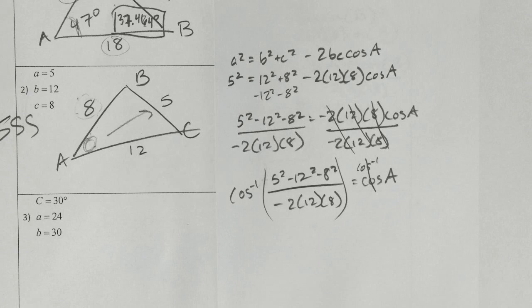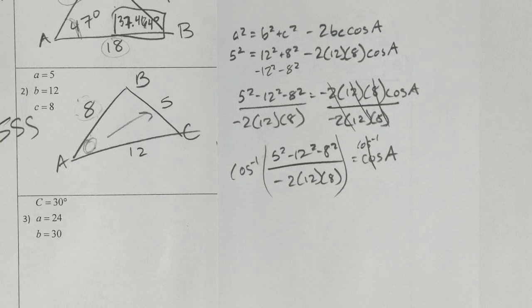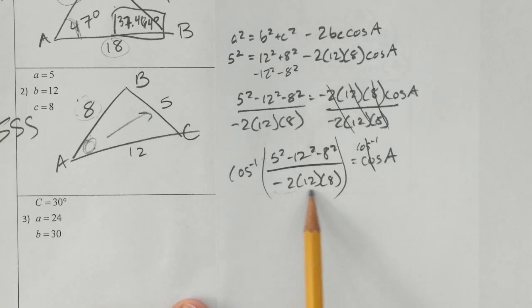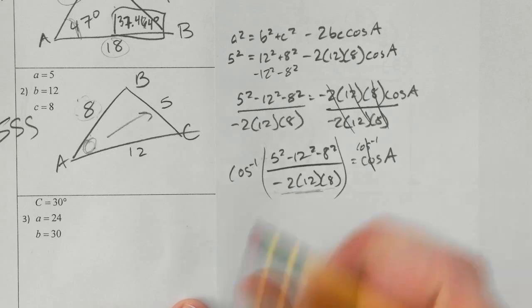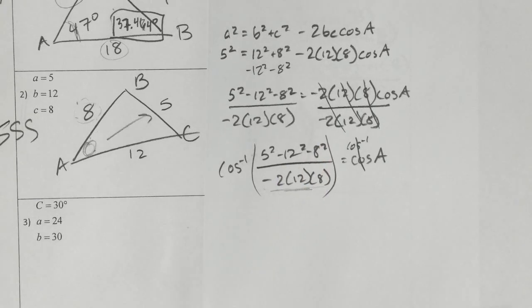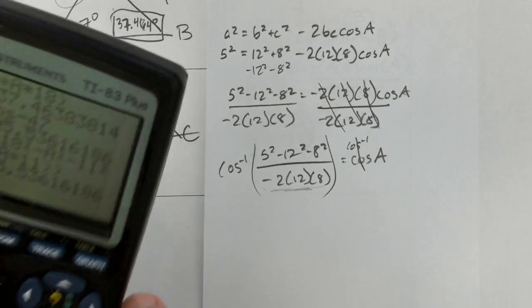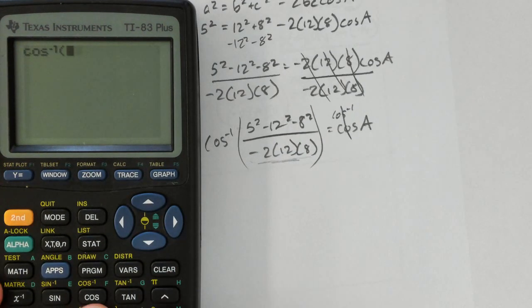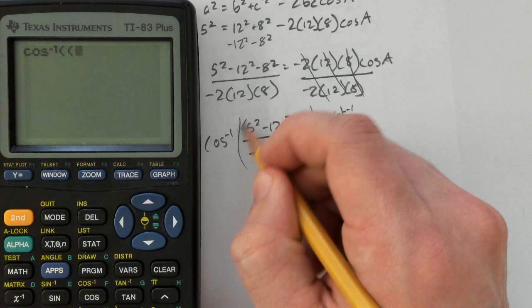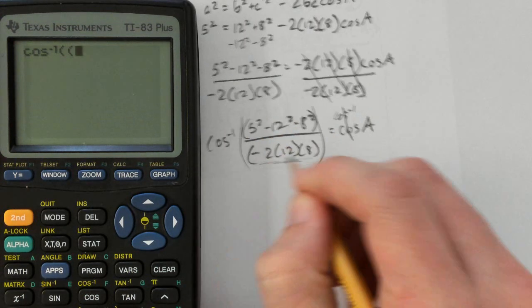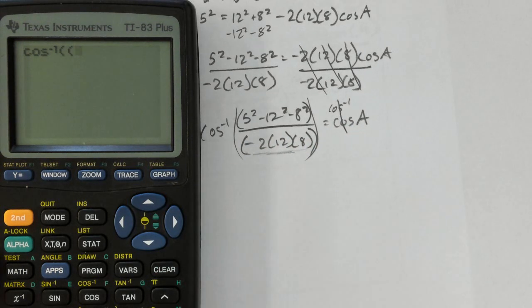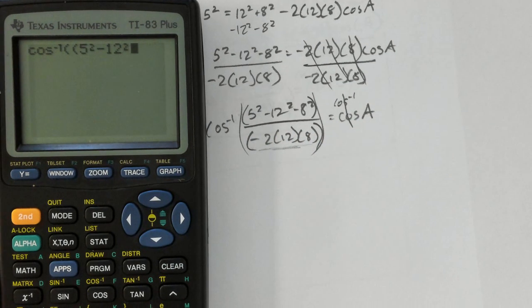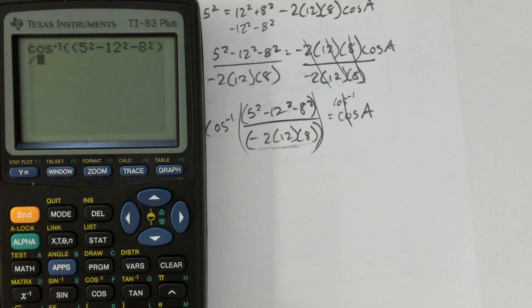So very, very similar. I mean, it's the exact same process. It's not even similar. It's the exact same. Notice, I could use the calculator to figure out what that number is, or that number right there, but I really prefer to just enter it in all as one step, because again, it's really easy to look back and see what I've typed into the calculator and make sure that I've typed it in correctly. Your calculator has the amazing ability to just one-shot this problem, so why not just let it do that?